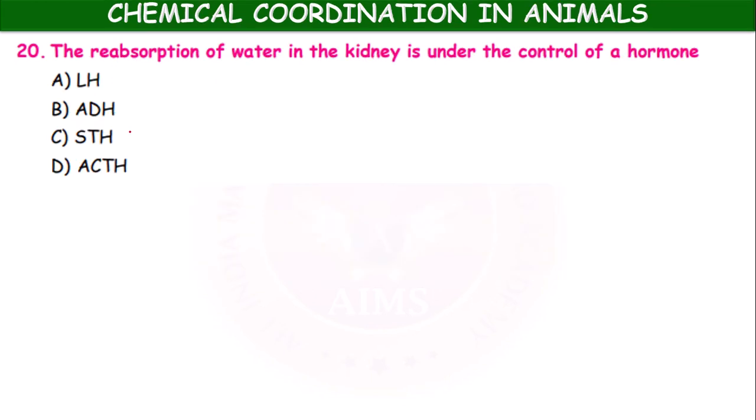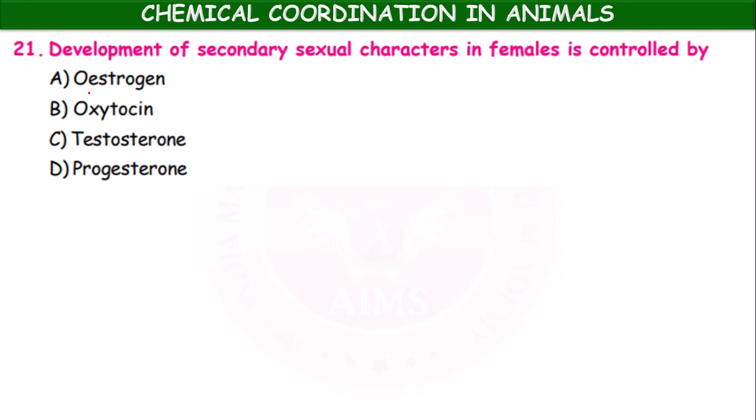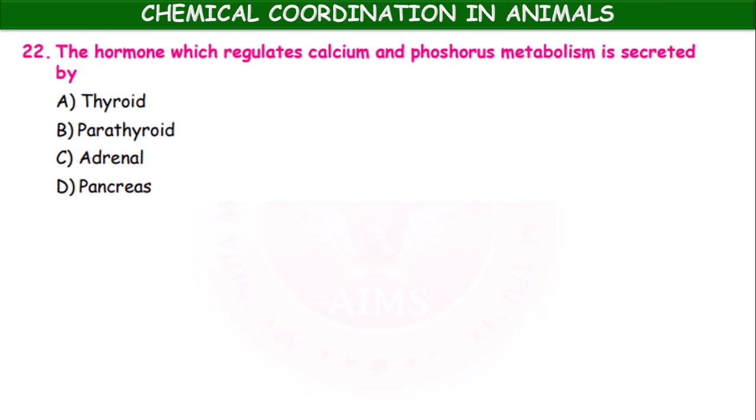Next, the reabsorption of water in the kidney is under the control of a hormone: LH, ADH, STH, ACTH. It is the ADH. Next, development of secondary sexual characters in females is controlled by estrogen, oxytocin, testosterone, progesterone. Estrogen. The hormone which regulates calcium and phosphorus metabolism is secreted by thyroid, parathyroid, adrenal, pancreas.